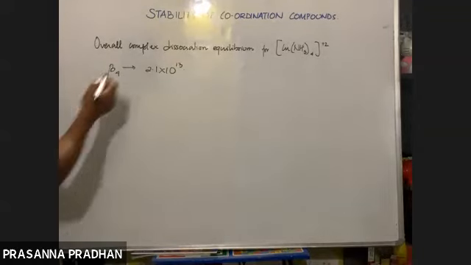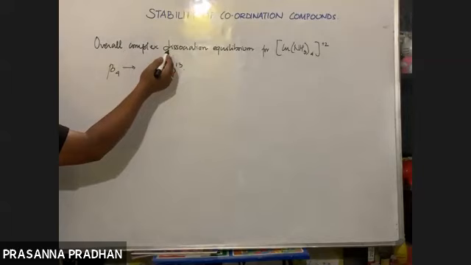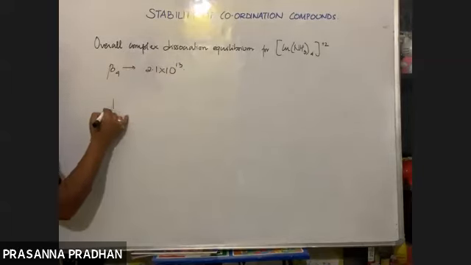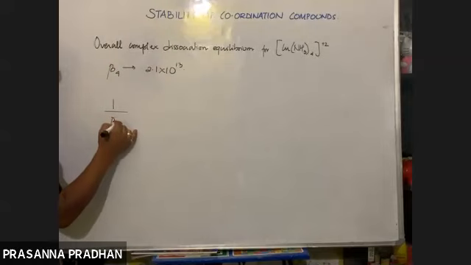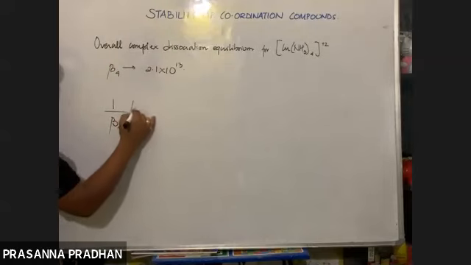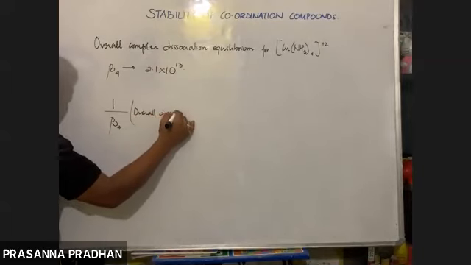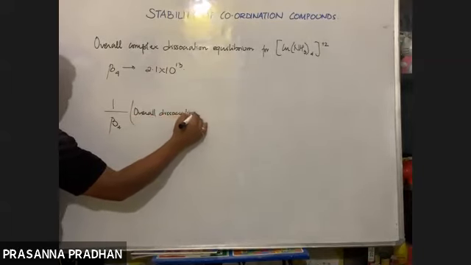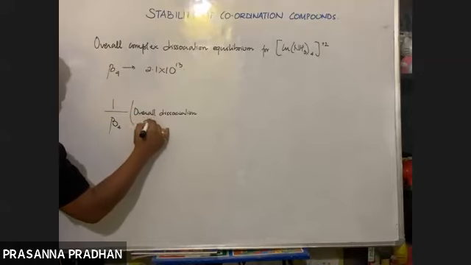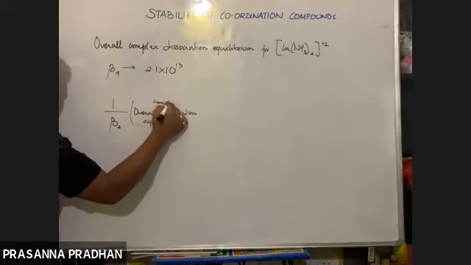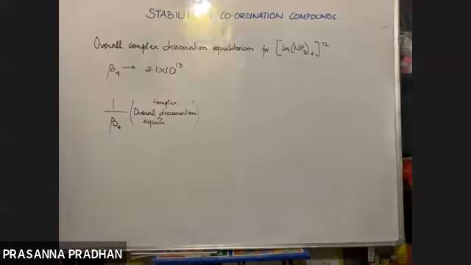This overall complex dissociation equilibrium is the reciprocal of the stability constant. It is also known as the instability constant.